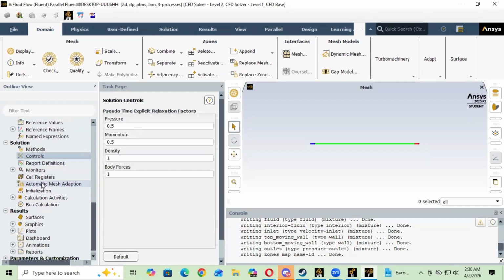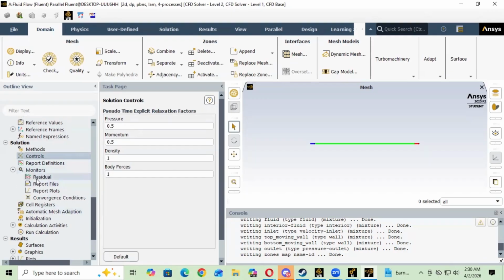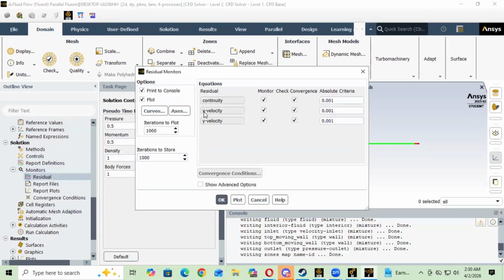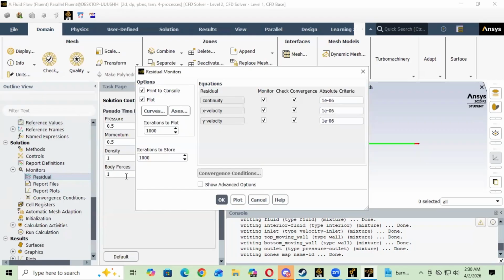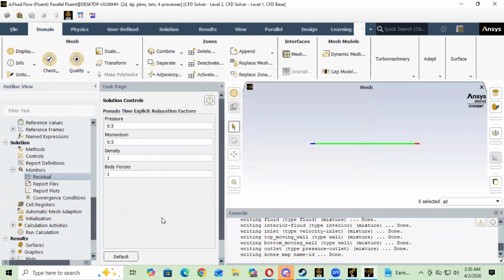We are going to move on to the monitors and the residuals. So for the residuals, we're going to set all of these to 1e to the -6. And we're just going to set that like that. So we'll check that. We got all of them.